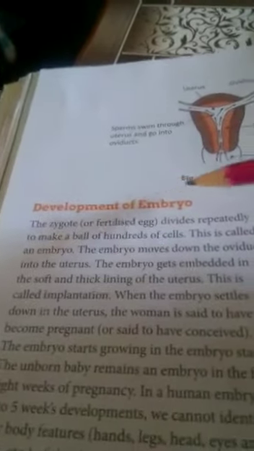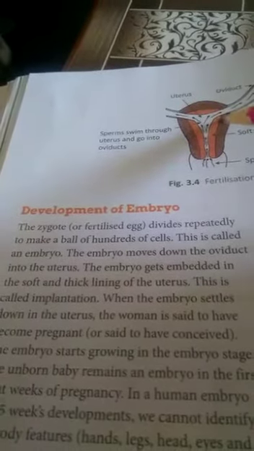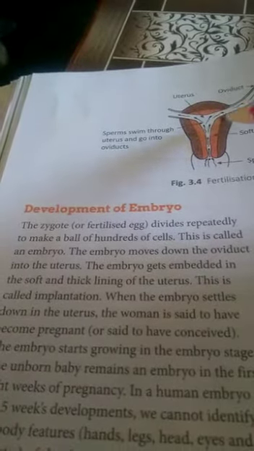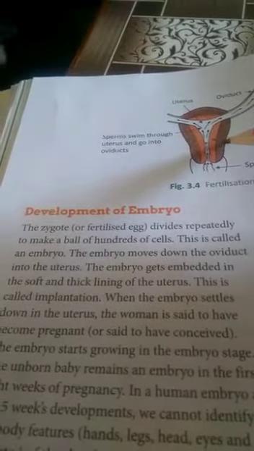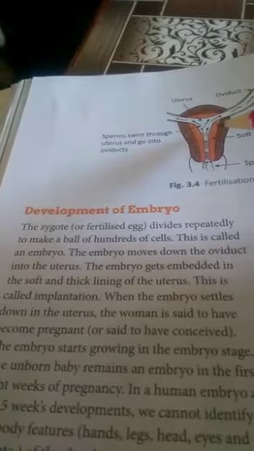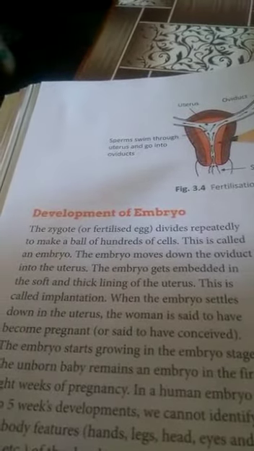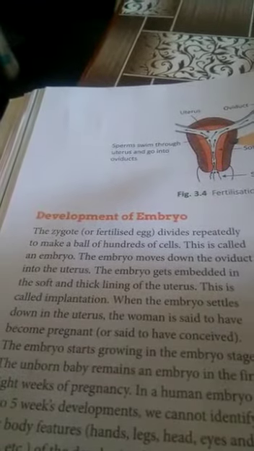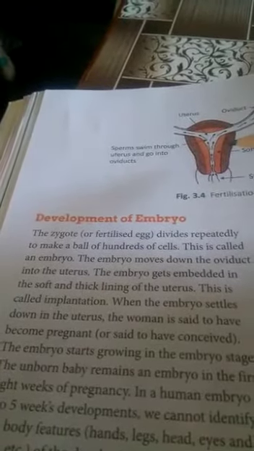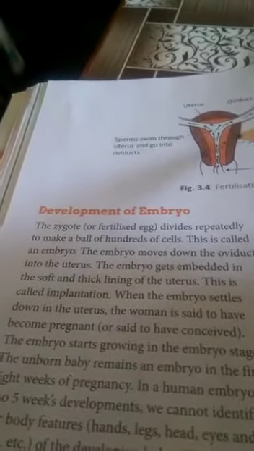Development of embryo. Now I told you that implantation takes place in the uterus. When the implantation takes place, then it is called embryo. You can't recognize the body parts in the embryo. It means you can't recognize that this part is hand, this part is feet, this part is eye. You can't recognize these parts.